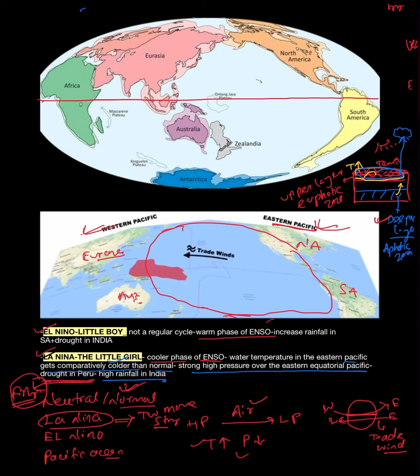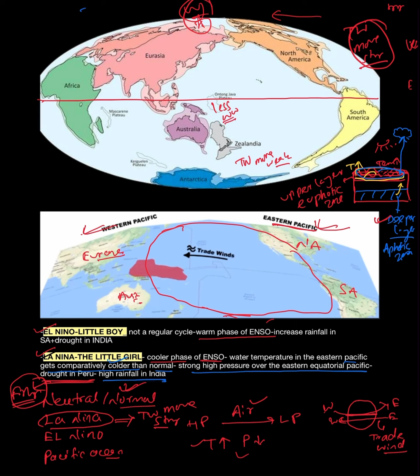As we know, in La Nina condition the trade wind becomes stronger. As the trade wind becomes stronger, the warm water will be collected over the western Pacific part, or the Australian part. But in El Nino condition, the trade wind becomes weaker. If the trade wind becomes weaker, then less warm water will be collected over Australia.